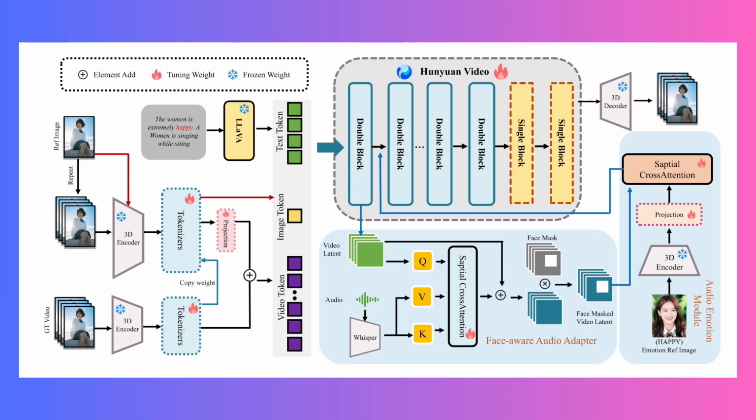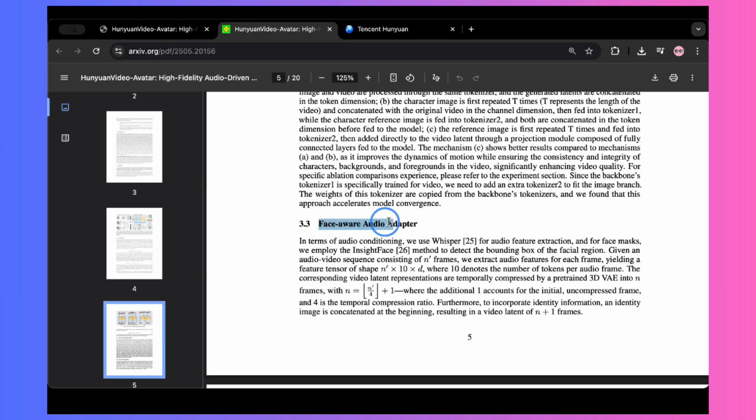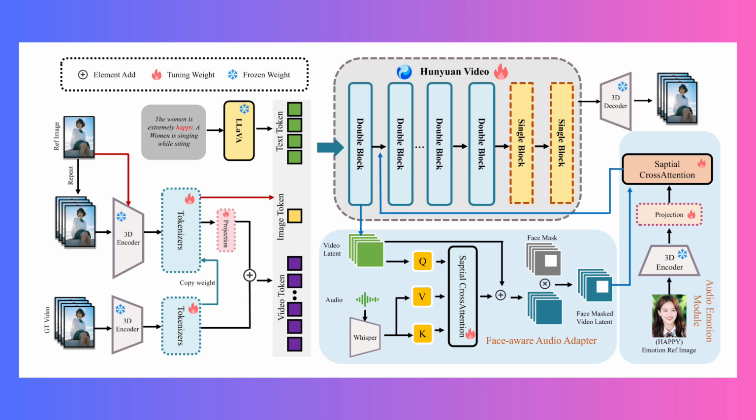And for those complex scenes with multiple people talking, it has something called a Face-Aware Audio Adapter, or FAA. This is super important. This allows the AI to apply the correct audio and corresponding animation to specific faces in a scene, even if there are 3 or more characters speaking or interacting. It essentially uses face segmentation masks to make sure each person is animated independently and correctly. This is key for believable multi-character dialogues, preventing that weird thing where one person's mouth movements bleed onto another.